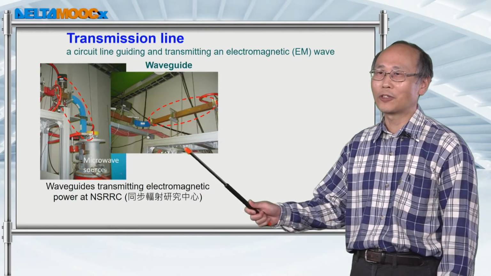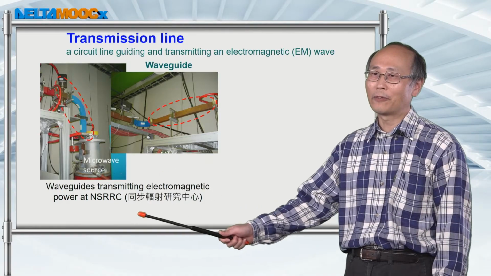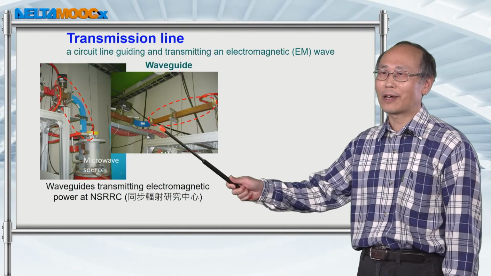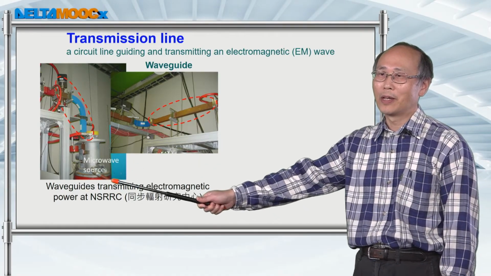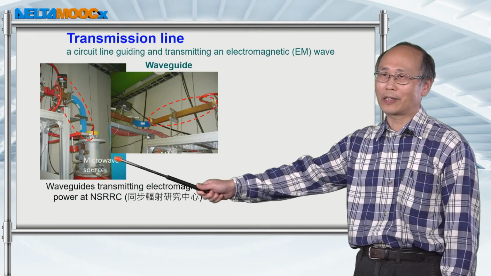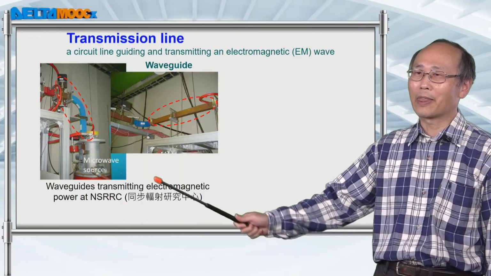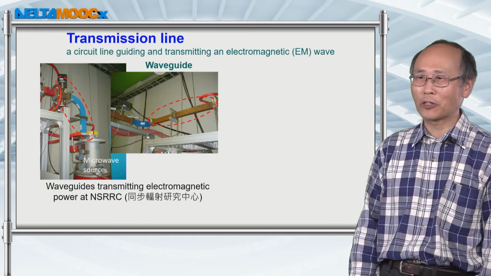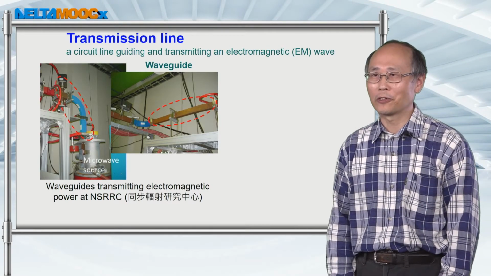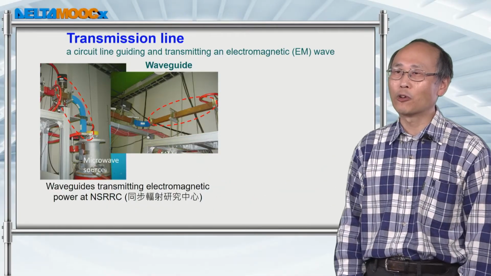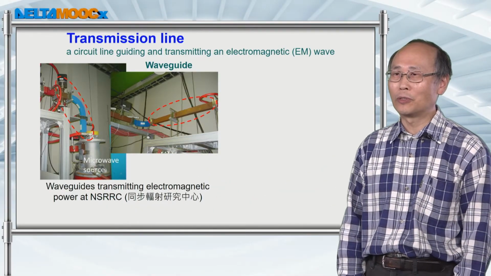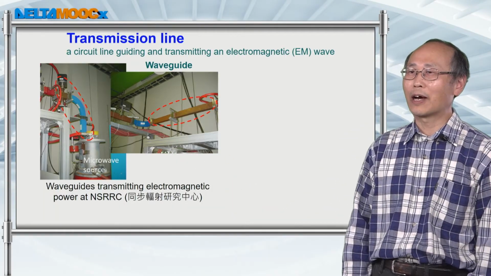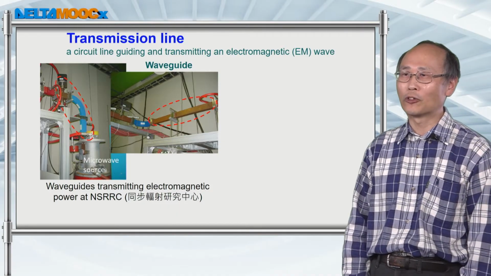So on these slides, I just want to show you a few photos taken from the National Synchrotron Radiation Research Center. From those 2 photos, you can see that a big microwave oven connected to a few pipes, and the high power microwave is transmitted through those pipes to particle accelerators. Inside the particle accelerator, the high electric field of those microwaves will be used to accelerate the electrons to high speed, near speed of light. And then those electrons will be producing the radiation for users.